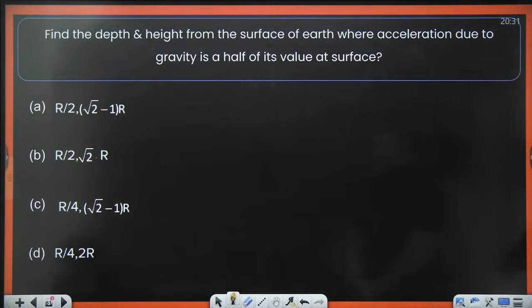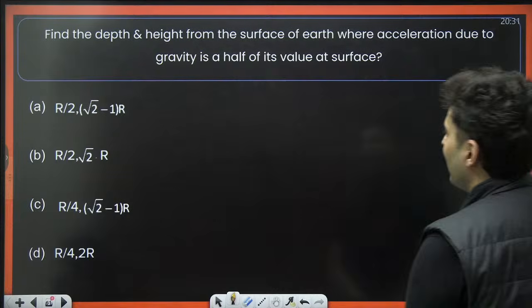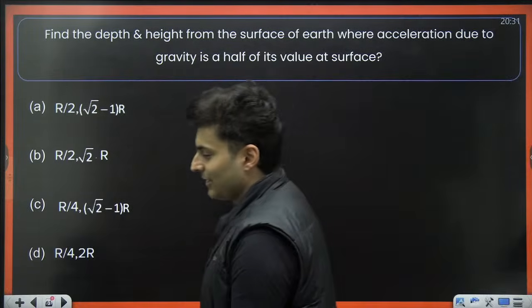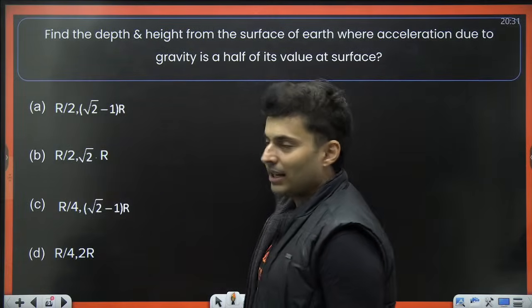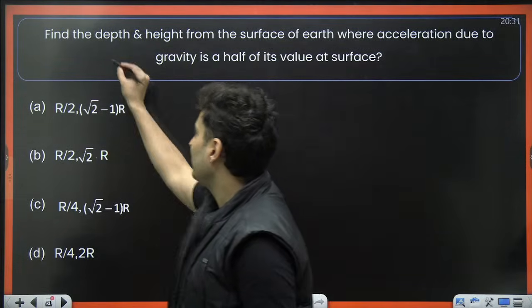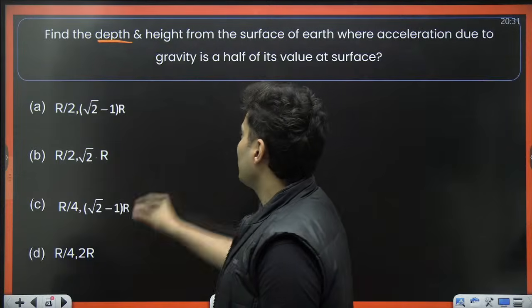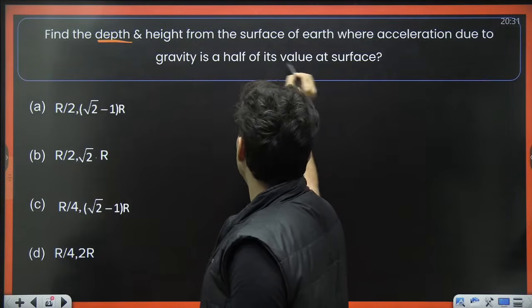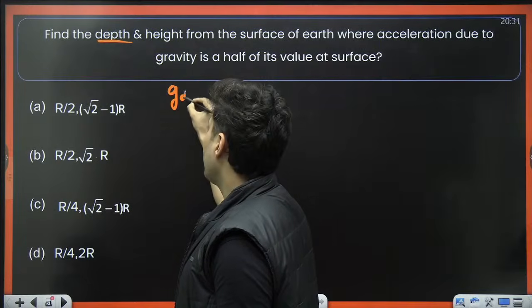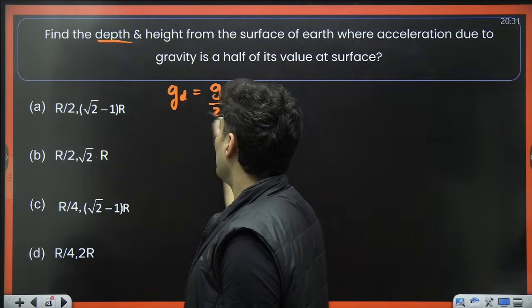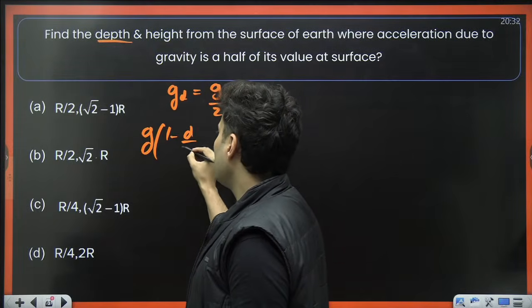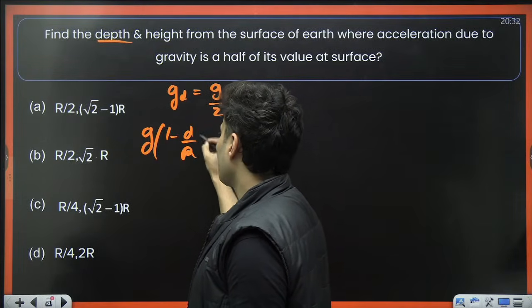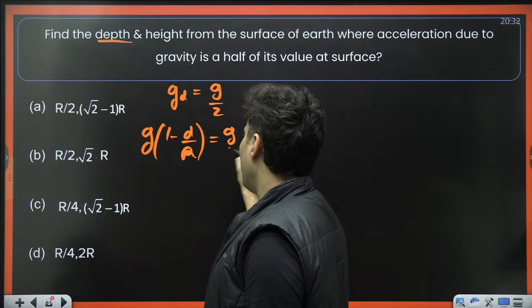Find the depth and the height from the surface of the earth where acceleration due to gravity is half of its value at the surface. Find the depth and the height, both. So first let's find the depth. It is very simple: gravity at depth d is g by 2. The formula for gravity at depth d is g into 1 minus d by r, equal to g by 2.